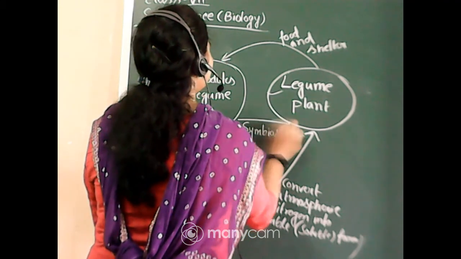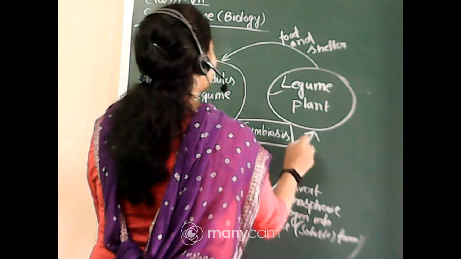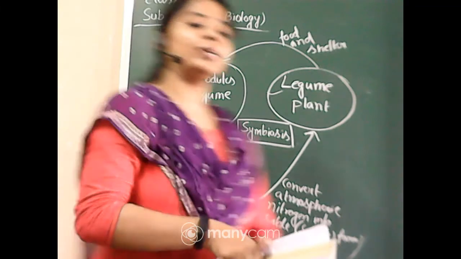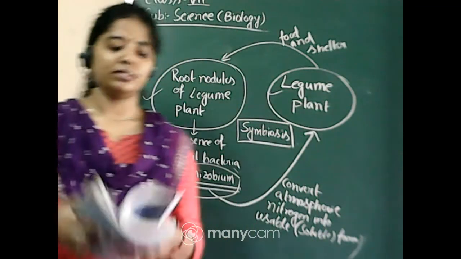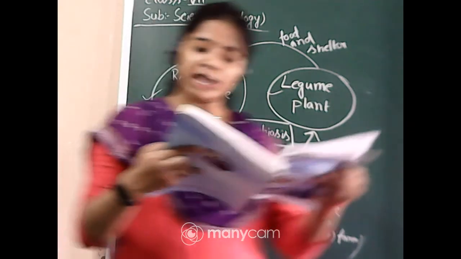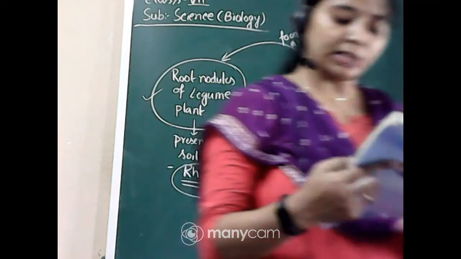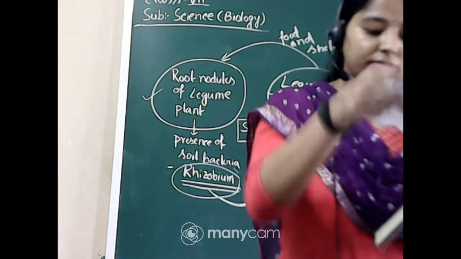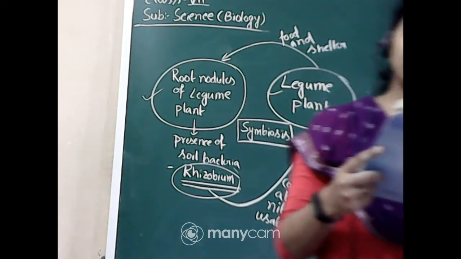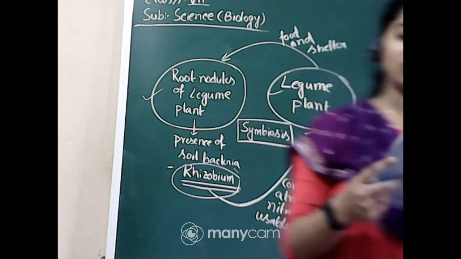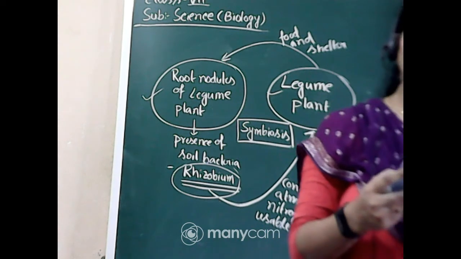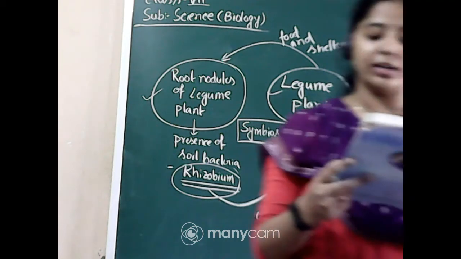So have you understood how symbiosis is related with the bacteria and leguminous plant? I hope you understood this. Okay, so try to see your book, page number 7, that they need nitrogen in soluble form, and the bacterium called Rhizobium can take atmospheric nitrogen and convert it into usable form. That I have already told.